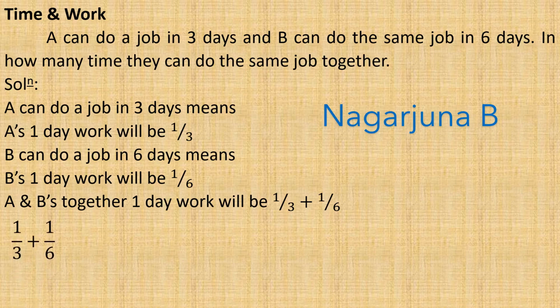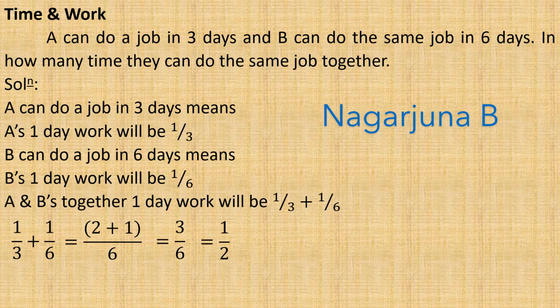1 by 3 plus 1 by 6 is equal to, so here the LCM will be 6. For 1 by 3, 1 has to be multiplied by 2, plus for 1 by 6, 6 is the LCM, so it has to be multiplied by 1. That means 1 into 2 plus 1 into 1, which is 2 plus 1, whole divided by 6. Therefore we can write (2 plus 1) divided by 6, and this is equal to 3 by 6. Upon simplification it will be 1 divided by 2.